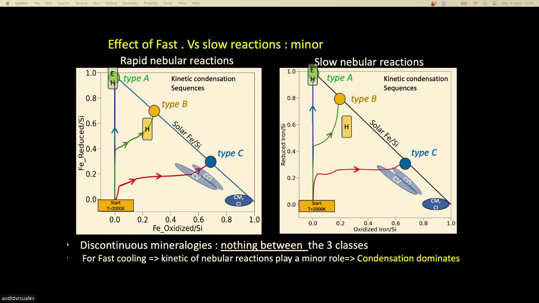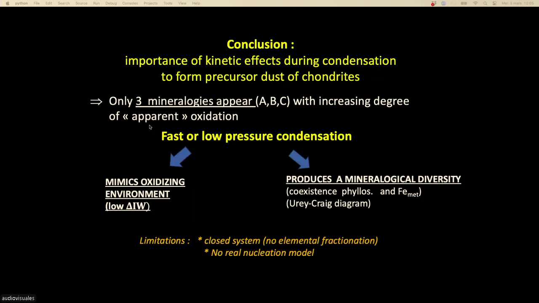I will finish here. Kinetic effects may be very important in the formation of chondrites in the solar system. We find that even if you vary all the parameters, only 3 mineralogies appear, which is tempting to associate with the 3 mineralogies of the chondrites. Maybe the different oxidation states of the chondrites can tell you something about the disequilibrium state of the condensation process in the solar system. And it opens a new way to interpret the formation of chondrites.